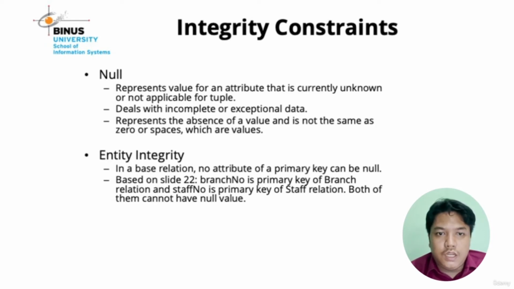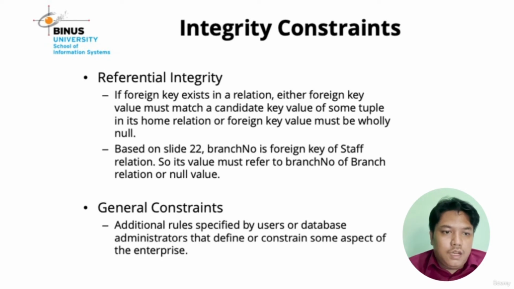And the next integrity constraint is entity integrity. What is the meaning of entity integrity? Entity integrity is integrity for the entity, like primary key is not null. When you create a primary key on one attribute, it is automatically not null. When you make student ID the primary key, the student ID is automatically not null. Okay, next, referential integrity.